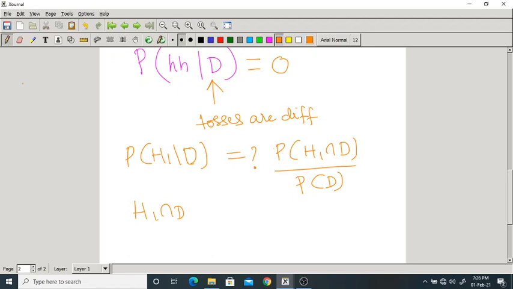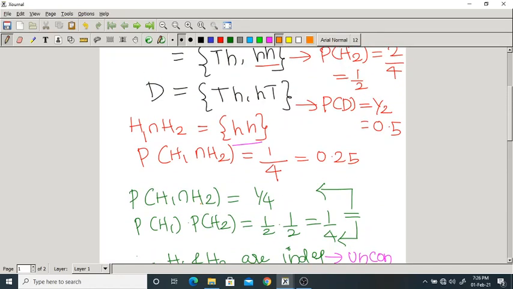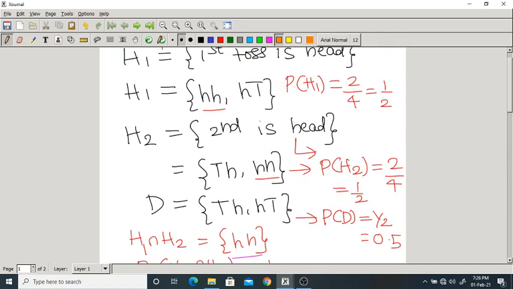How many are there? What are the common elements between the event H1 and the event D? Let us go back. This is H1, this is D. HT is the common one. Only one is common.